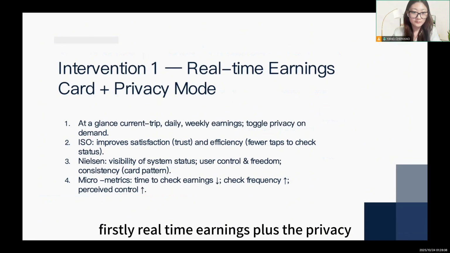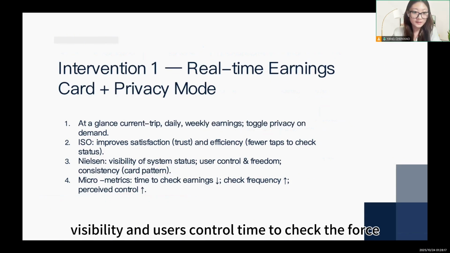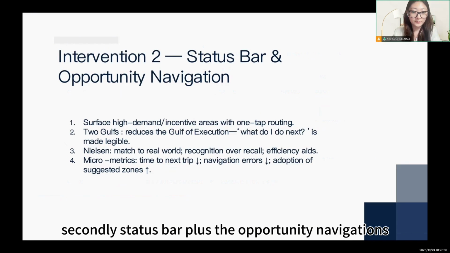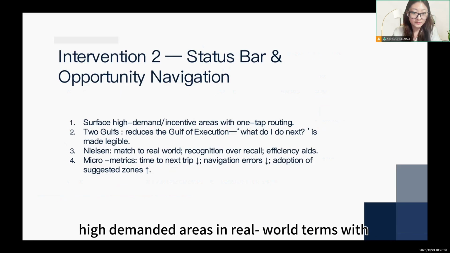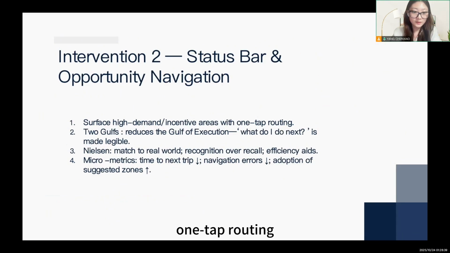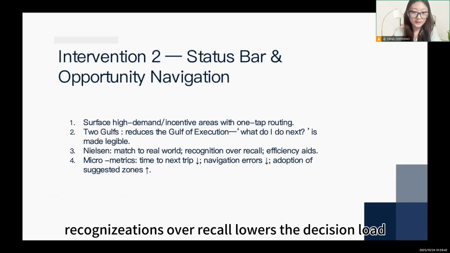Firstly, real-time earnings plus privacy: at a glance current, daily, and weekly earnings with a privacy toggle. Visibility and user control, no time to check the phone. Secondly, status bar plus opportunity navigation: high demand areas in real-world terms with one-tap routing shrinks the gulf of execution. Recognition over recall lowers the decision load.